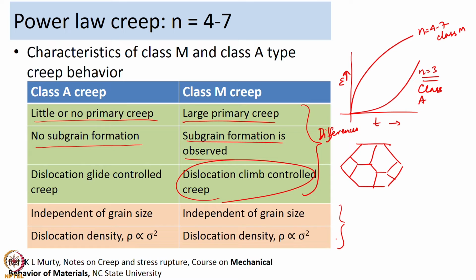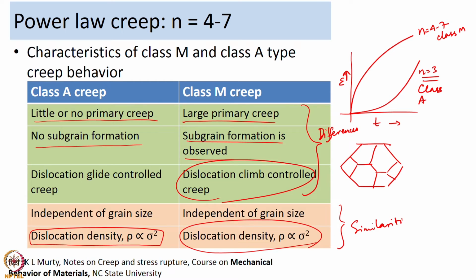whereas the similarities between the two types of alloys is, in class A alloys the strain rate of deformation during creep is independent of grain size, and it is the same in class M alloys also. So, it is independent of grain size, and another similarity is that the dislocation density follows the Taylor law. So, this rho is proportional to sigma square, and a similar thing is observed in class M alloys as well. So, these are the similarities between class A creep and class M creep.